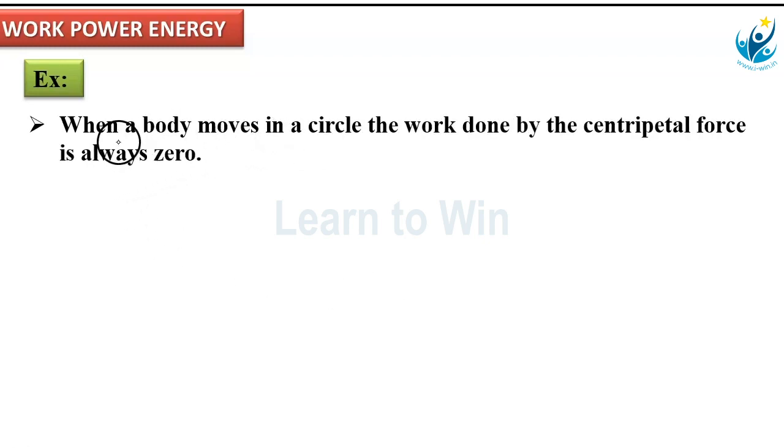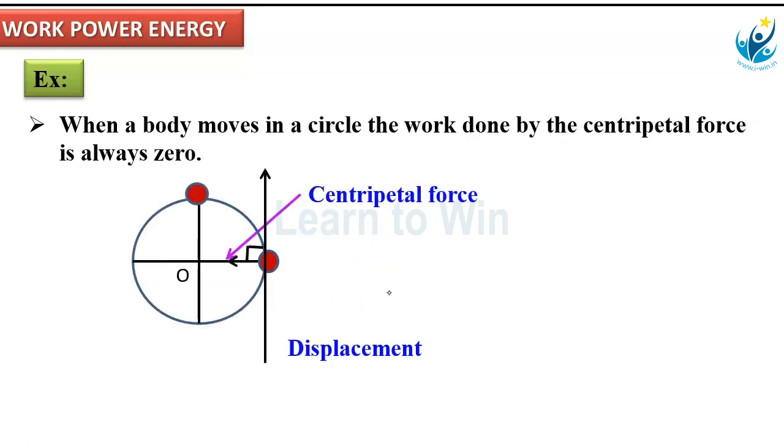Listen here. When a body moves in a circle, the work done by the centripetal force is always 0. Like this. In this example, the centripetal force direction is always toward the center. This is the center of the circle, that is O. Along this direction, centripetal force is directed.